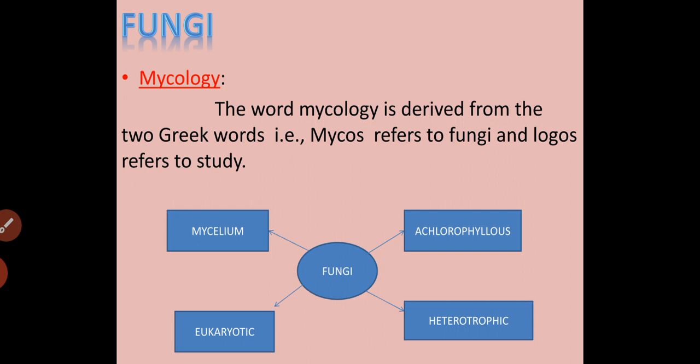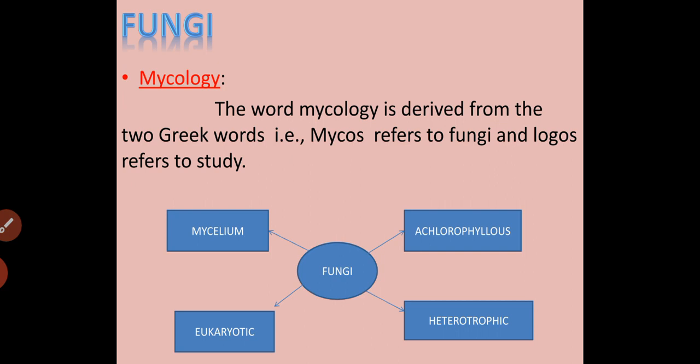Yes, let's start the class with the definition of fungi. Fungi are achlorophyllous, heterotrophic, eukaryotic in nature. The plant body of fungi is called mycelia. Achlorophyllous means it does not have chlorophyll.